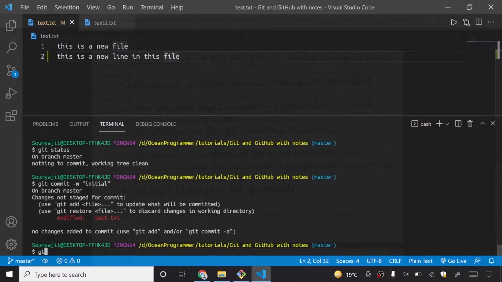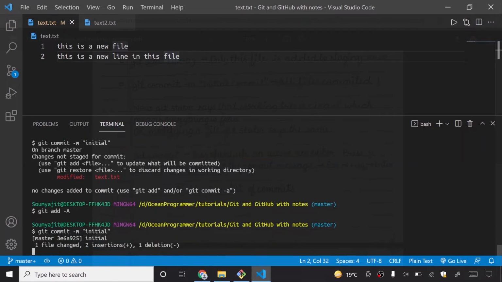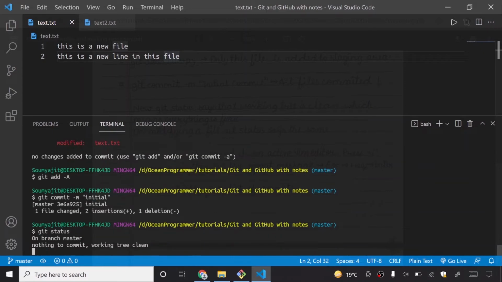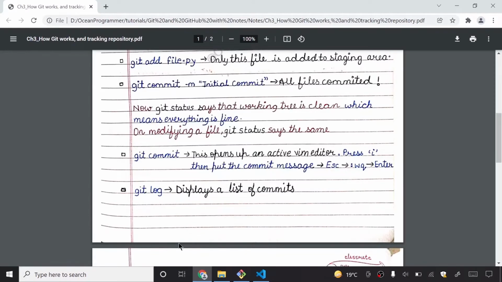So if I write git add -a and then git commit -m initial, and press my Enter key, then it says this is initial, and if I do git status, it says that on branch master nothing to commit and your working tree is totally clean.